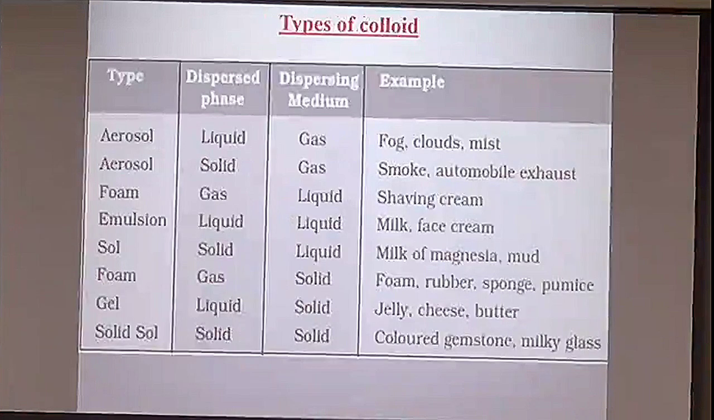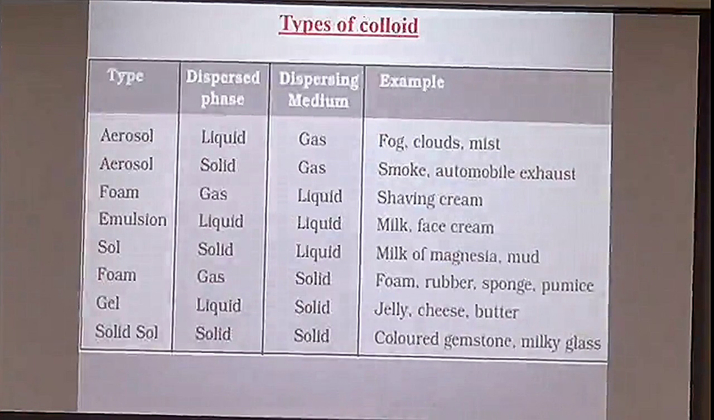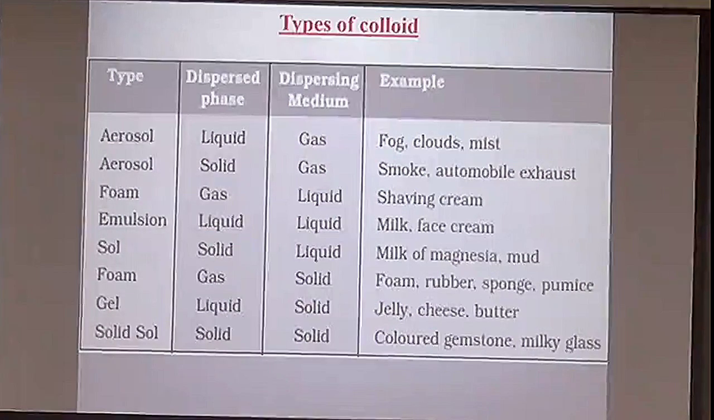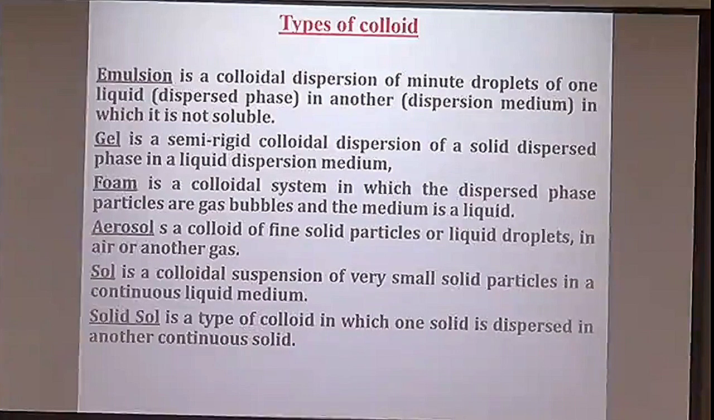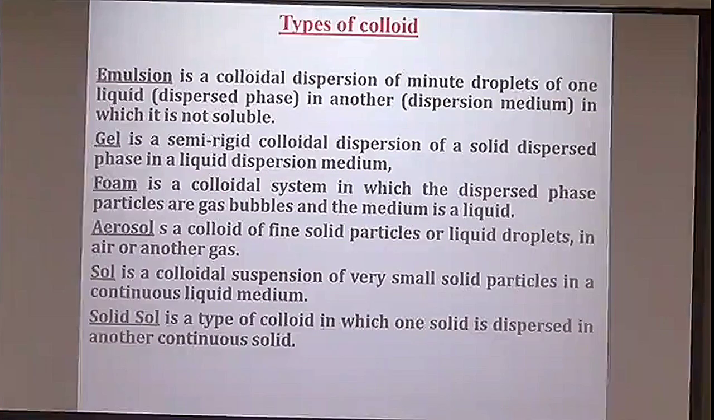Then these are some examples of colloid, different categories of colloid with the dispersed phase and dispersing medium, followed by some examples. Then we have types of colloid like emulsions, foams, aerosol, solid gel, solid sol, etc. These are the colloids where there is a difference in dispersed phase and dispersion medium. And according to this dispersed phase and dispersion medium separation, they are categorized into different categories.